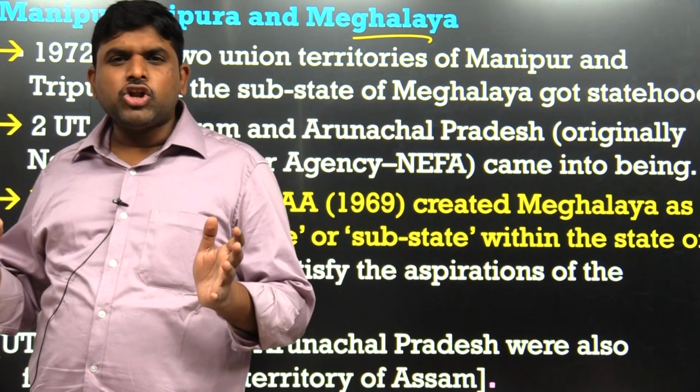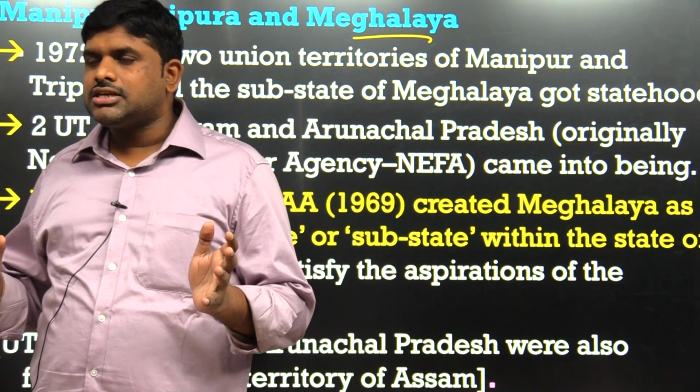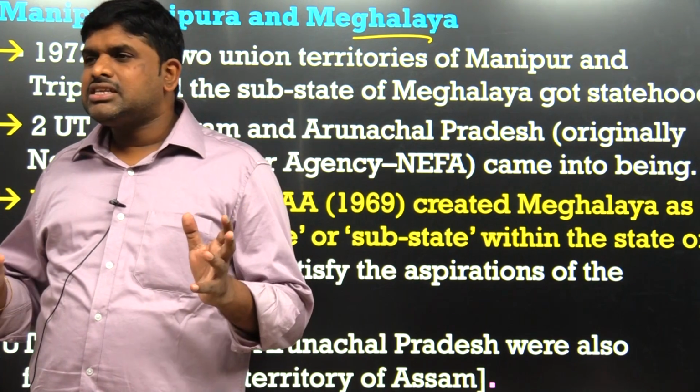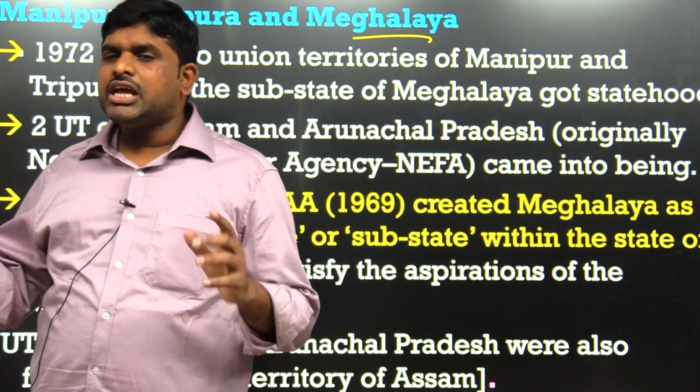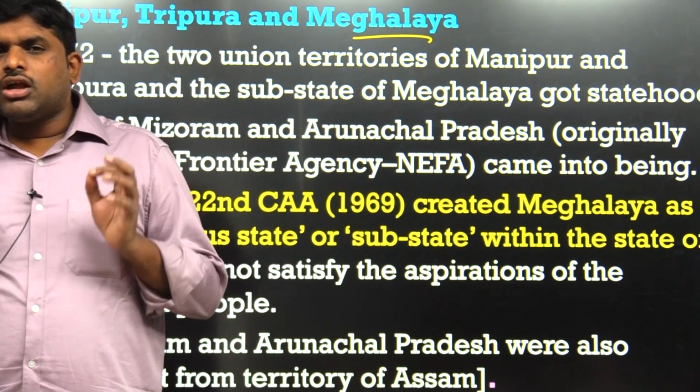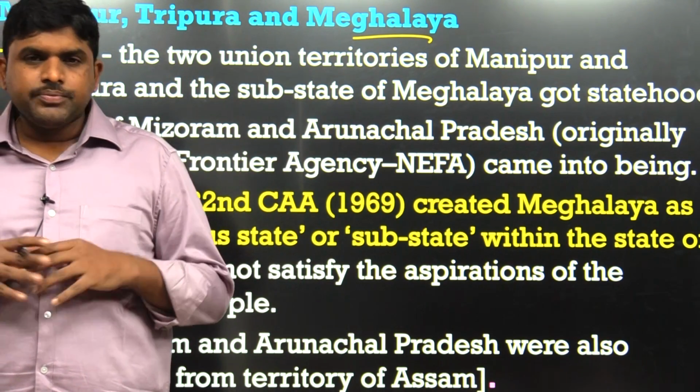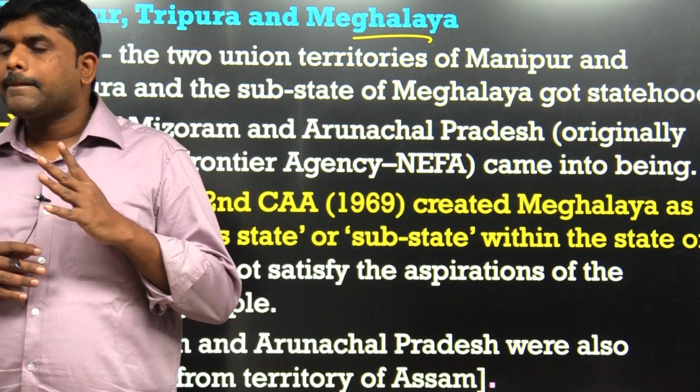Earlier this was the complete set of Northeastern sister states except Sikkim. The 7 sister states together were called the Northeastern Frontier Province, whereas Sikkim is a kingdom.